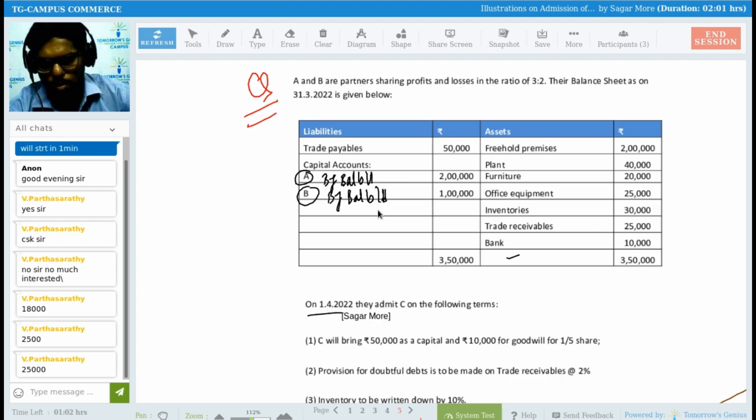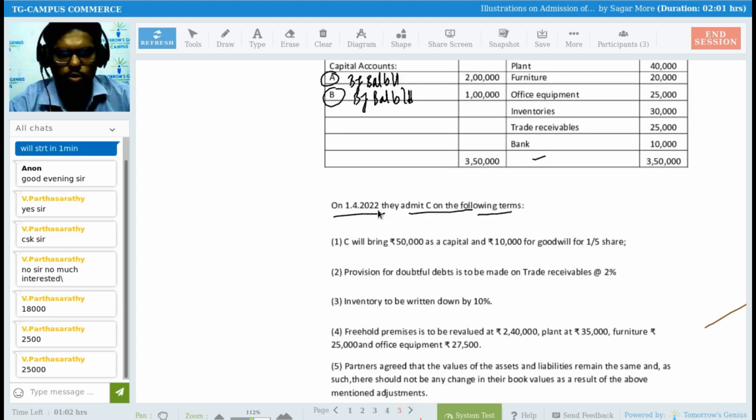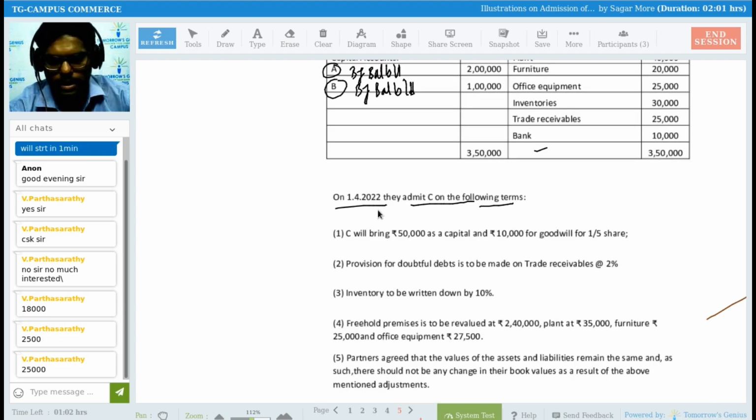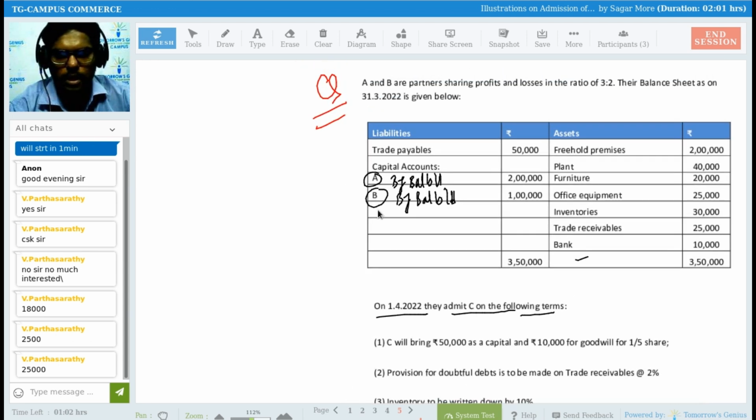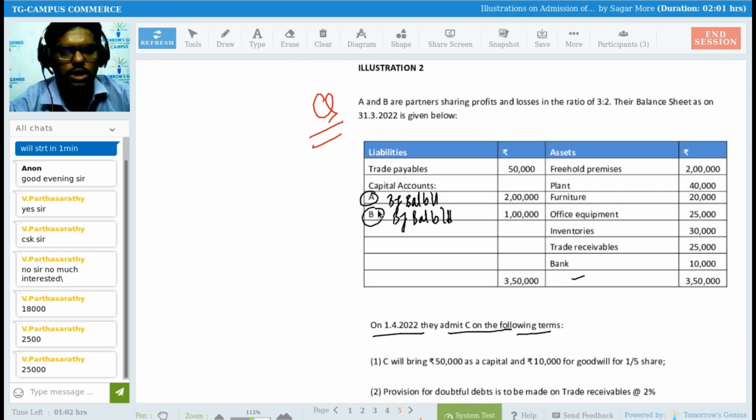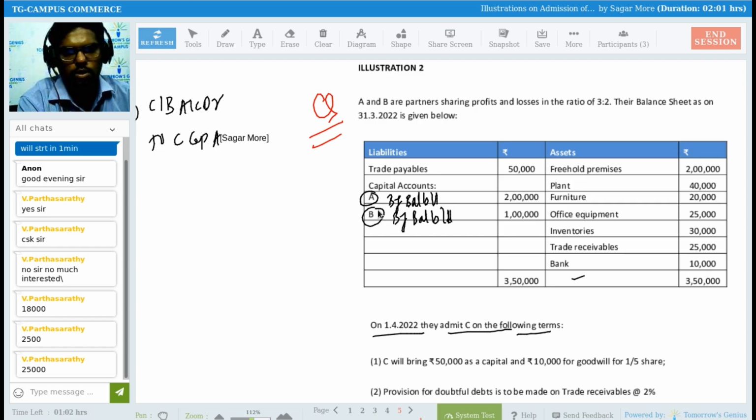On 1st of April 2022, they admit C on the following terms. What are those terms? C will bring 50,000 as capital and 10,000 for goodwill for 1/5 share. So first of all, I need to pass journal entry for capital brought in by C. Just check whether you are correct or not. Cash or bank account debit to C's capital account. I need to pass this journal entry and the amount is 50,000 rupees and 50,000 rupees.